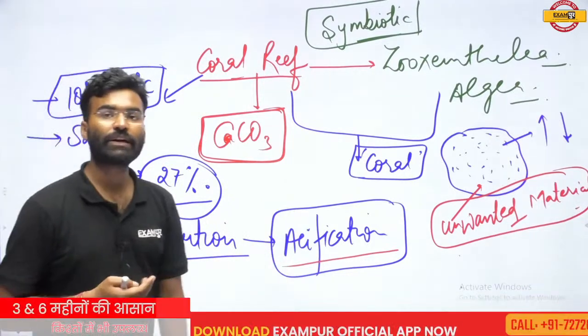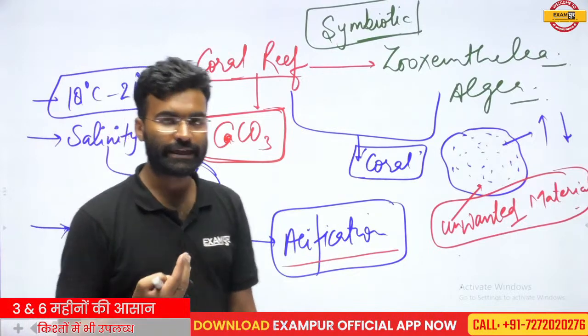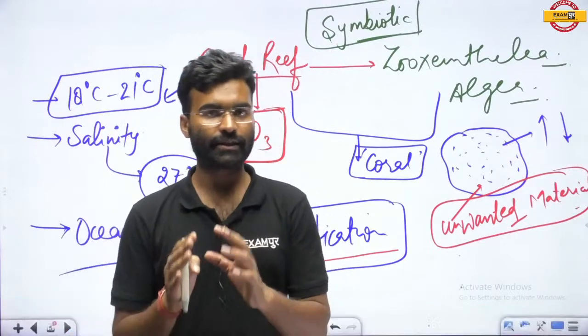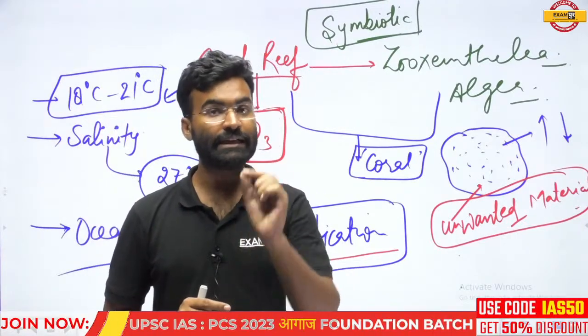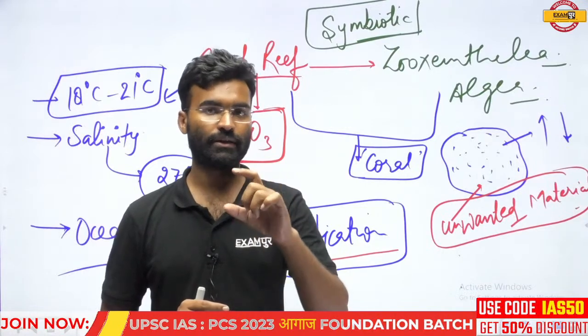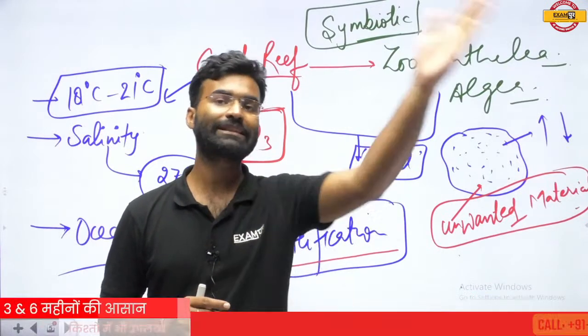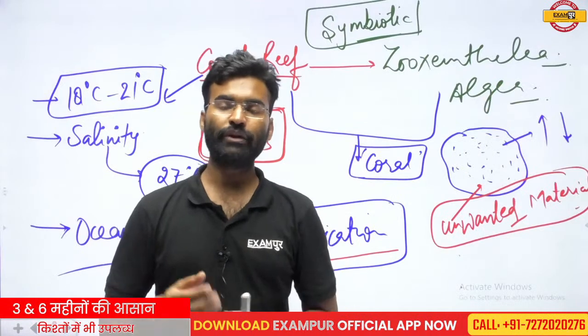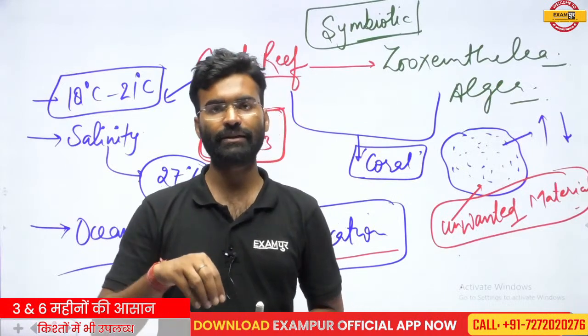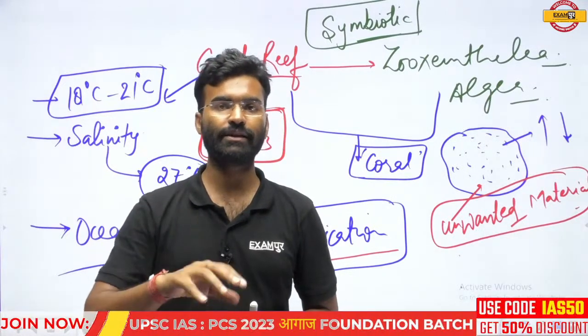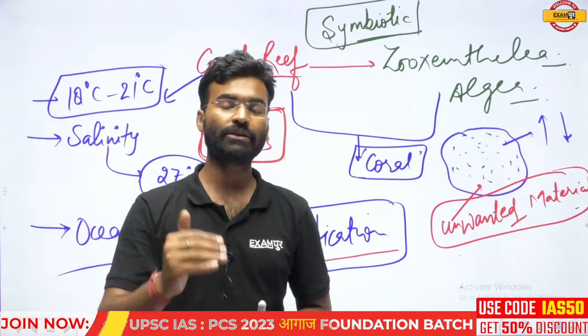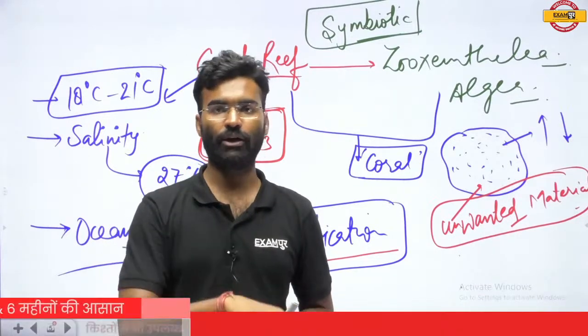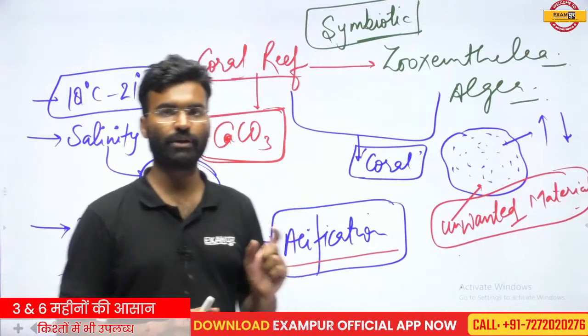So acidification, what is happening in the acidification? In the acidification, the acidic characteristic of the water is increasing. That is not essential. Anything beyond the essential is harmful. We require some acidic water, but if there is acidification, or the acidic character is increasing, that will be harmful for the organisms of that particular region.